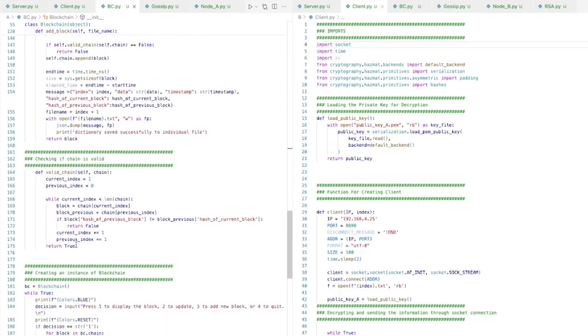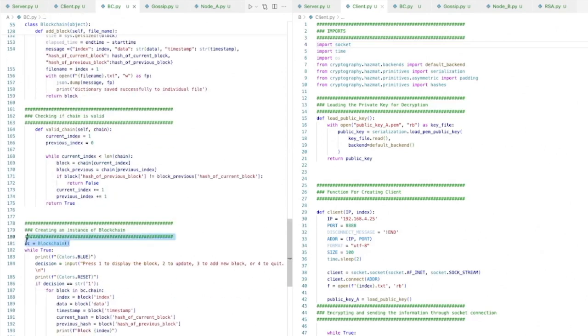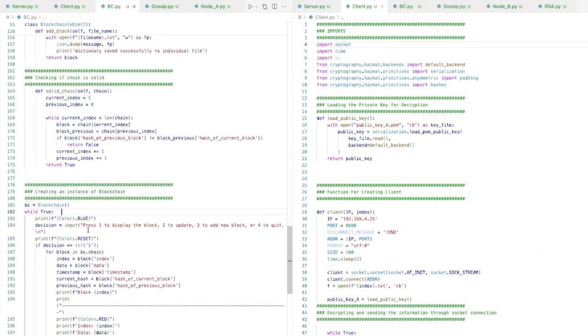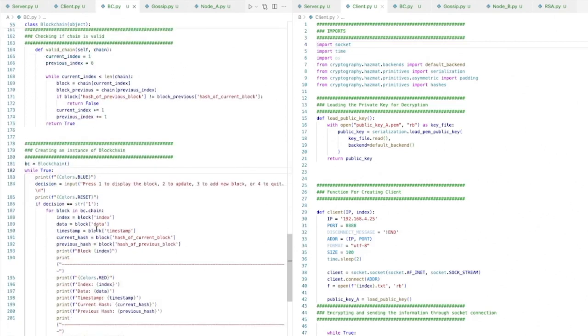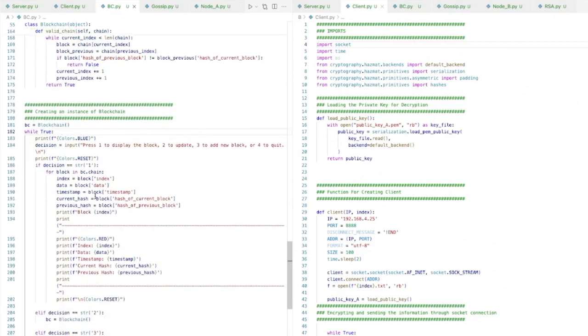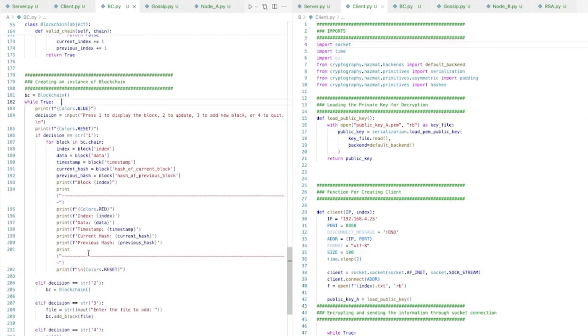And I'm just checking this for my sanity, if the current block's previous hash is equal to the hash of the current block or not, and then creating an instance of blockchain, and then I'm using these values 1, 2, 3, 4 in order to get the decision from the user. So if the user wants to just print out what is in the blockchain, they'll press 1 and they'll see all this index data, timestamp, and so on. So if I want to update the block, I'll just press 2 and the latest blocks will get updated.